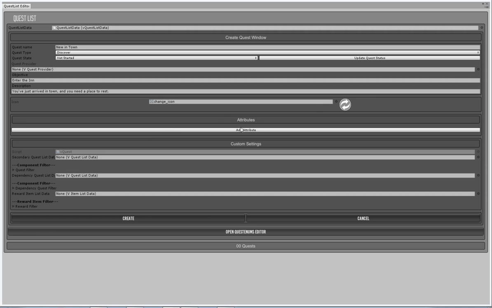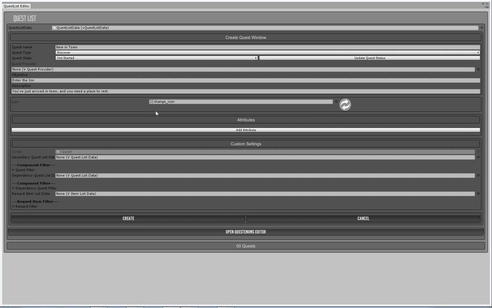Now the attributes. We need to set this quest up, and these attributes are specifically towards the way we're going to set up this particular quest. So this is a discover quest. The way the quest system works is that you'll have a set of objectives that you need to achieve in order to complete the quest. Normally you would get a quest from an NPC who tells you to go and collect things, and then you need to bring those things back to the quest provider, which is the person we got the quest off, and hand in the quest to get the reward and complete that quest line.